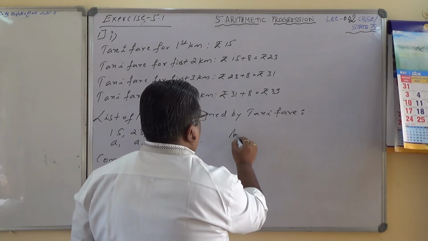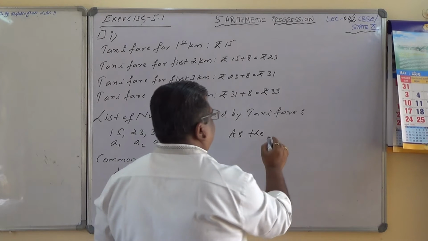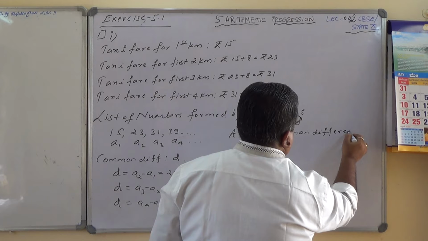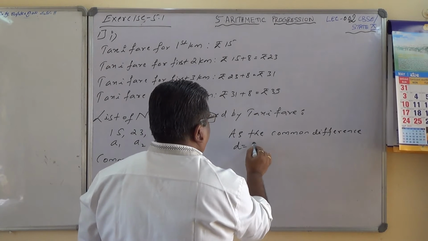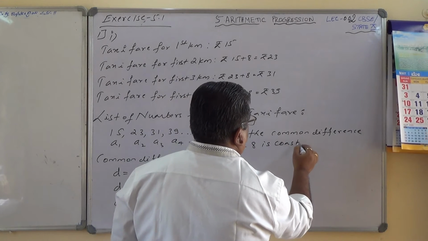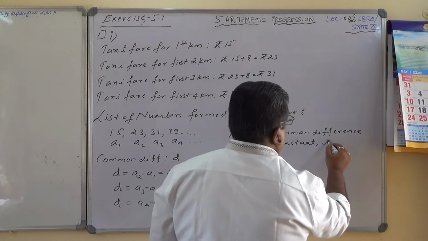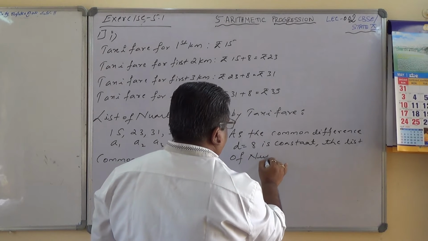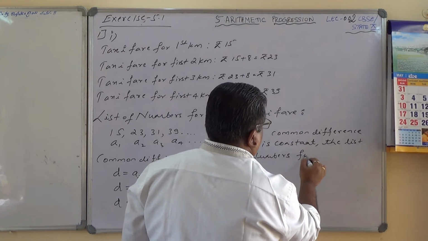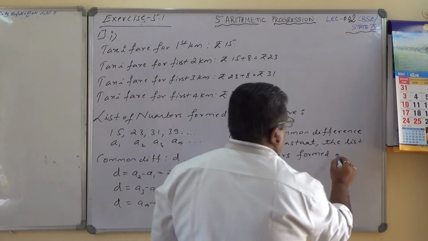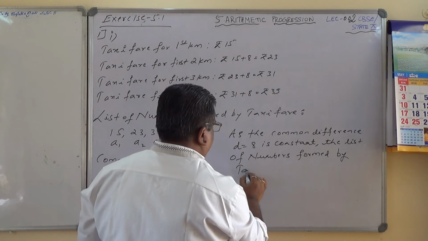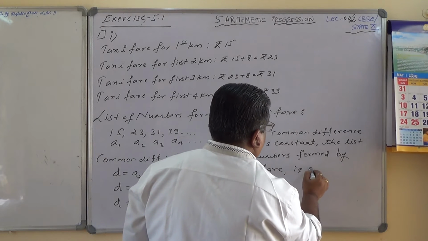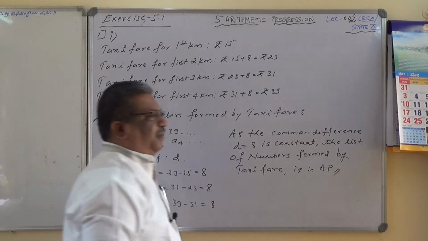Here, as the common difference D equals 8 is constant, the list of numbers formed by taxi fare is in AP. I hope you have understood.